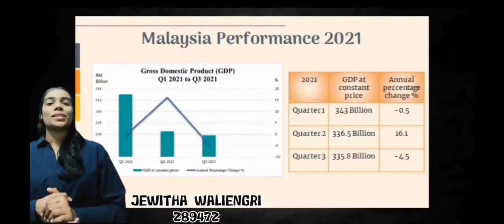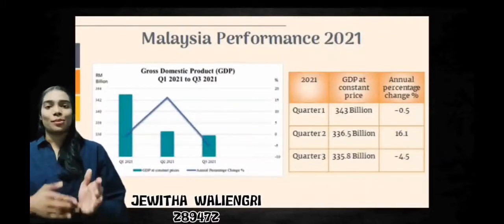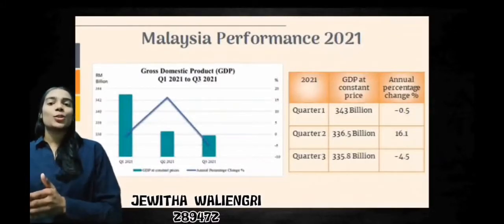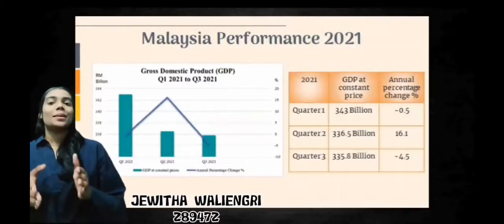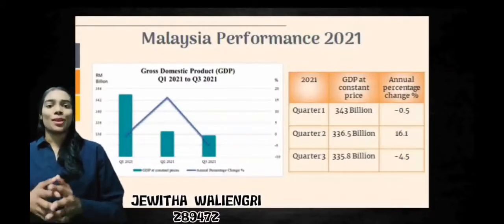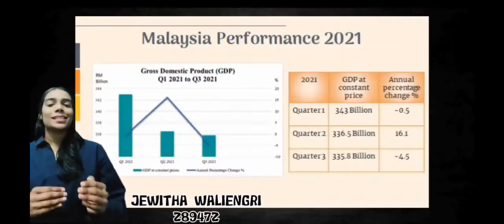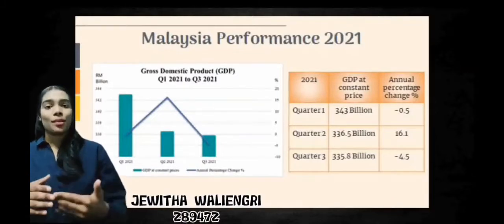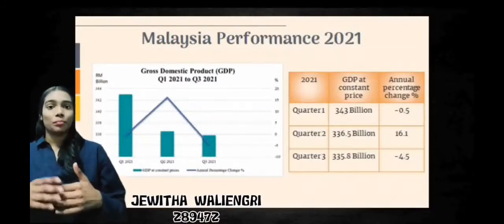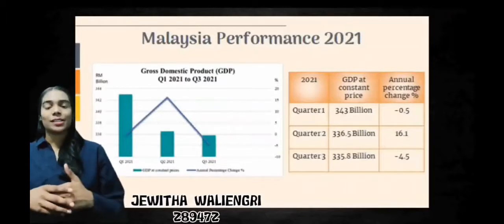The graph above shows the trend changes in the gross domestic product (GDP) in Malaysia from Q1 2021 to Q3 2021. The bar graph above represents the GDP at a constant price. The volume level of GDP is defined as the gross domestic product (GDP) at a constant price. Constant price estimates of GDP can be calculated by expressing variables in terms of a base period. Meanwhile, the line graph represents the annual changes in percentage.